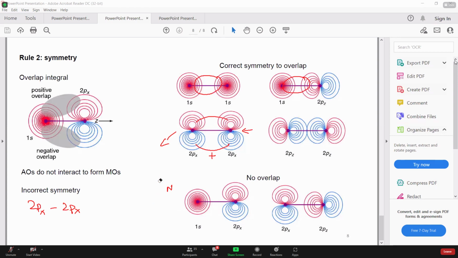So इस particular case में आपके पास कुछ इस तरह का result आएगा. Positive, negative, and negative, positive. Now the result would be this region. Here we have destructive overlap, here we have destructive overlap. So the result would be, this is the z-axis and somewhat like this.